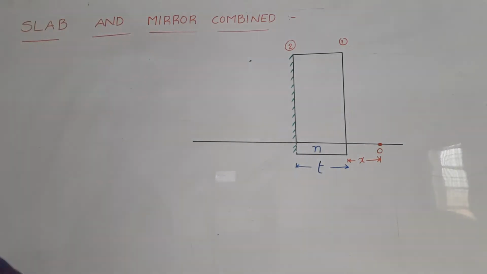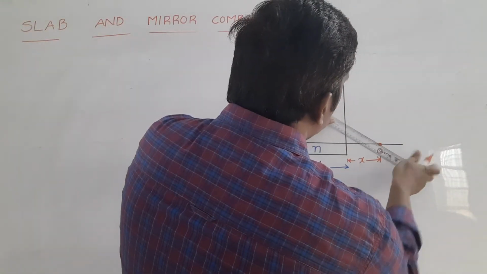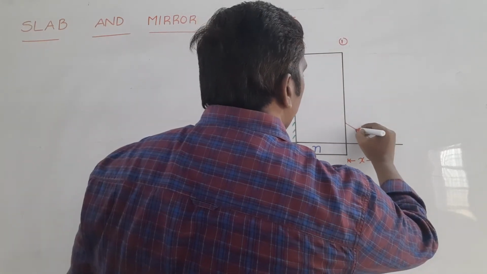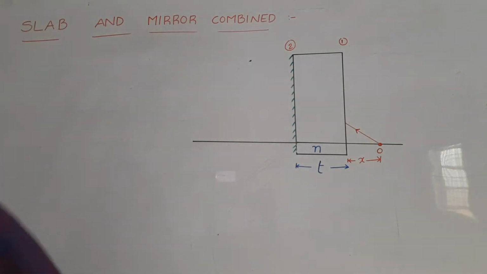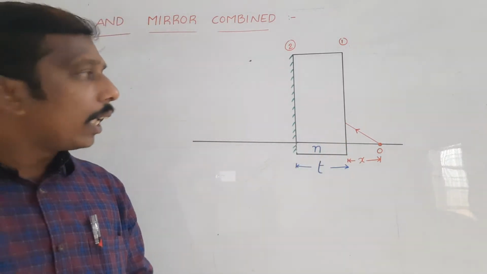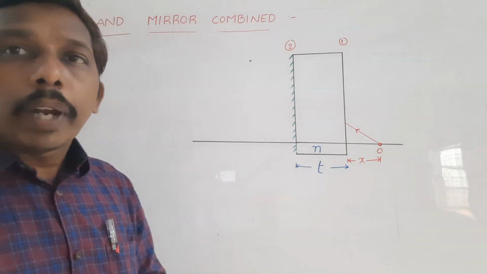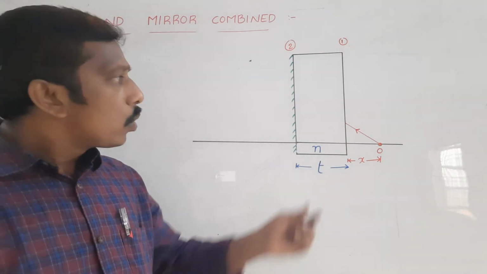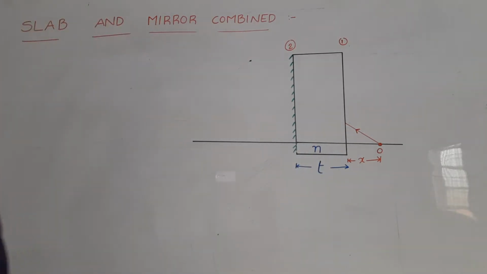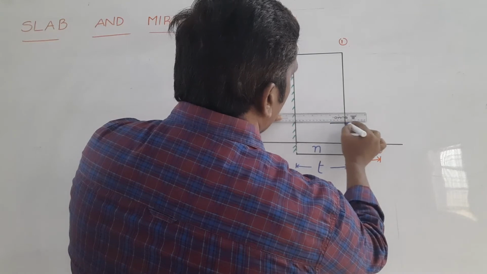Then the light ray is incident on the first surface. What happens after that? It is refracted into the second medium. From the object, the light ray is coming and incident on the glass slab. The light ray travels from air to glass slab, then it is refracted. The light ray travels from rarer medium to denser medium, so it bends toward the normal. First we should draw the normal, after that we draw the refracted ray. So here, this is the normal.